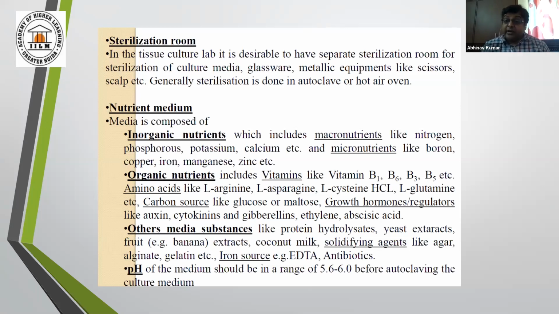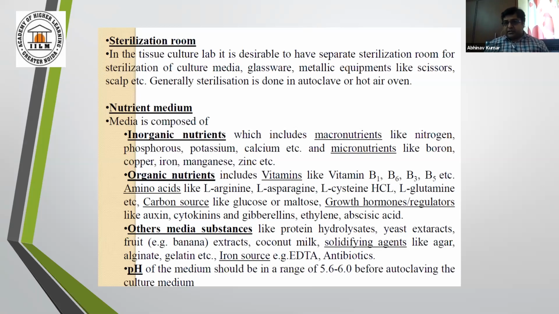If macronutrients are not available, sometimes the plant fails to grow. But if micronutrients are not available, it will start displaying distorted leaves, mosaics. It seems like it is not healthy. So a perfect balance of macronutrients and micronutrients is required.